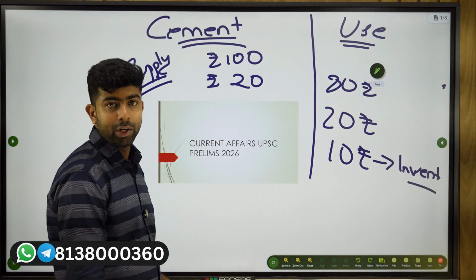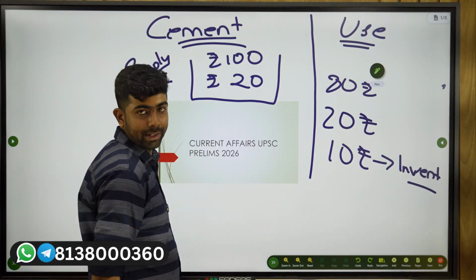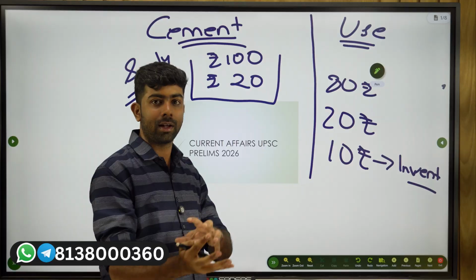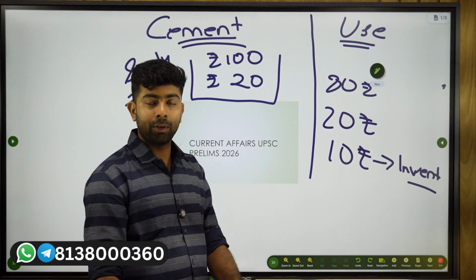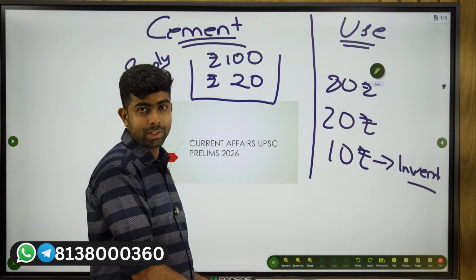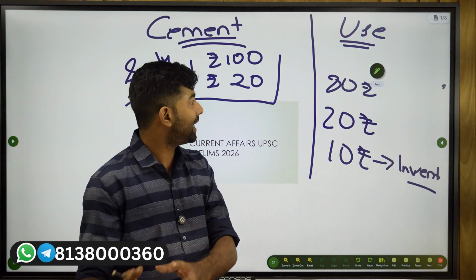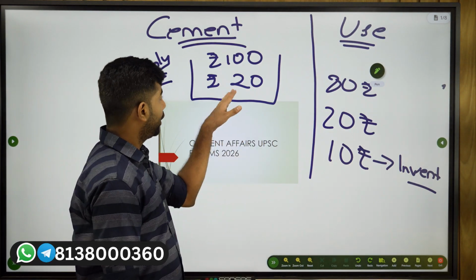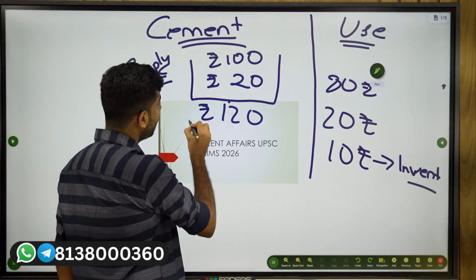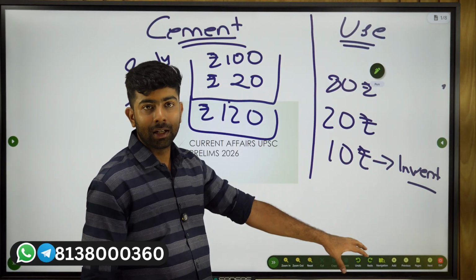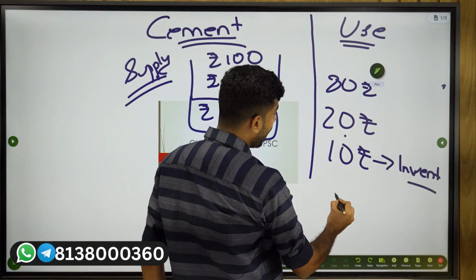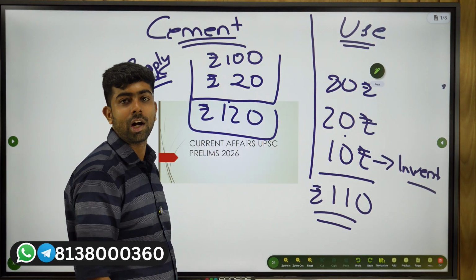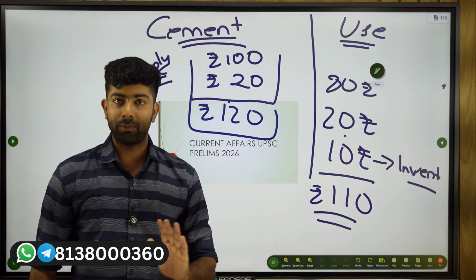So basically what we are doing is, this is the production side. This is what you get whenever you calculate something. I told you that GDP can be calculated for a particular product also. It can be calculated by the production method as well as the expenditure method. So this is the production method. When you use the production method, you will get 120. But when you use expenditure, you will get 110. So this accounting framework is what we call the supply use table framework.